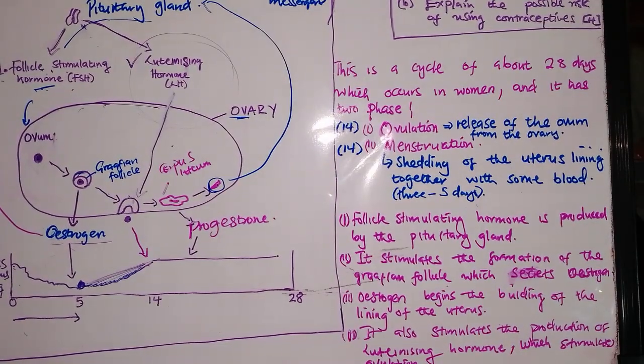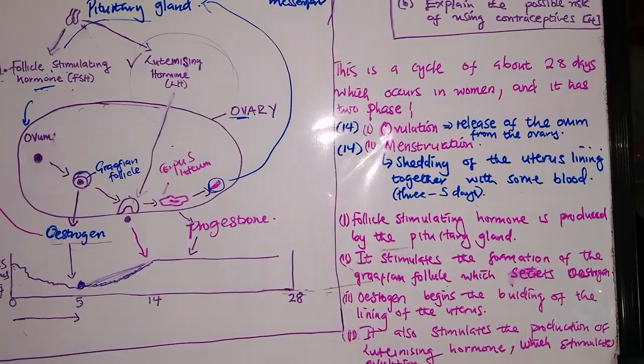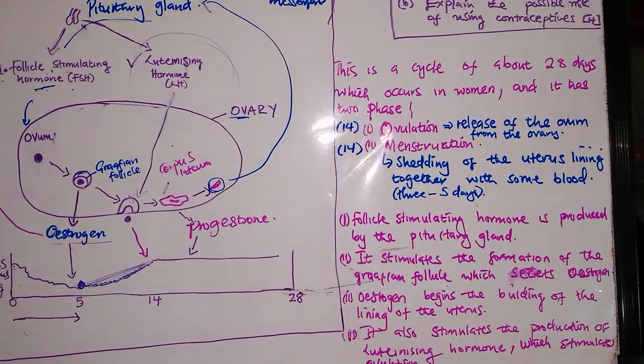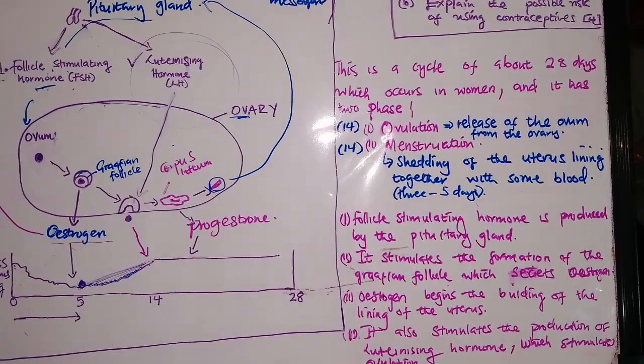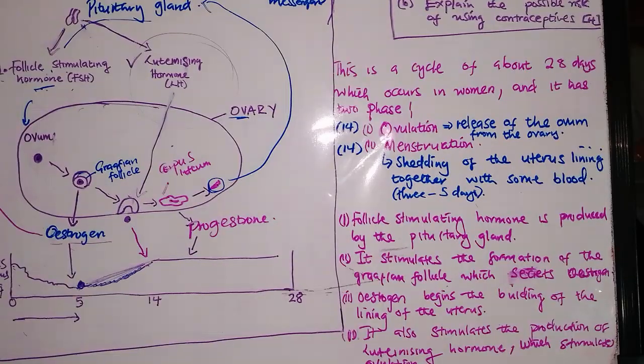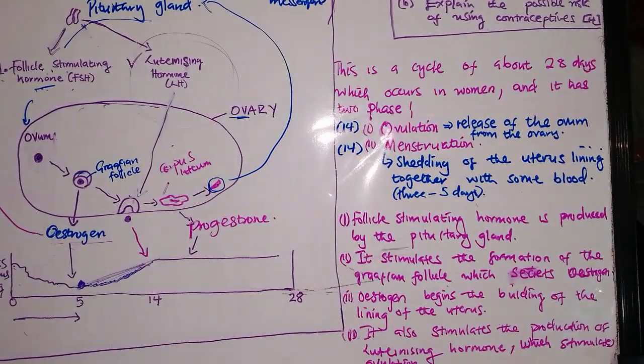So now we are asking, how does the shedding occur? I talked about this structure, the corpus luteum. As days are passing and as the egg is not fertilized, it keeps on reducing. It keeps on shrinking until it disappears.